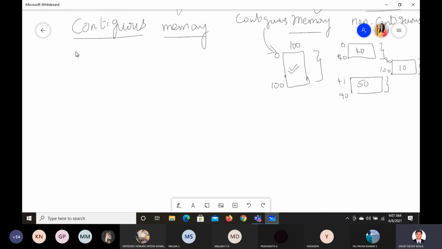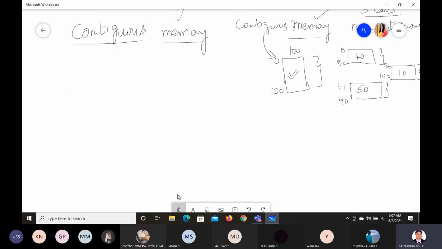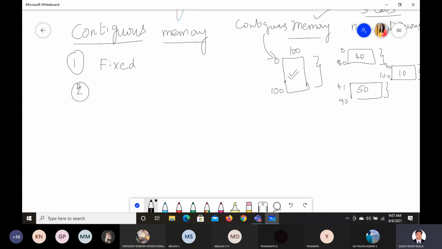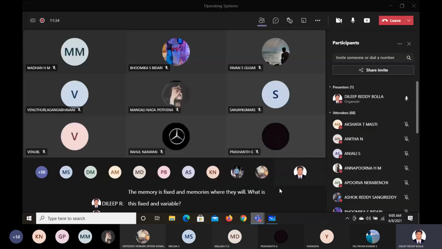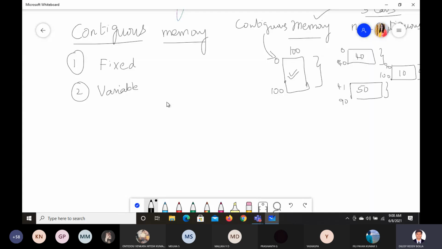In this context, let us see the first point: contiguous memory. This contiguous memory can be fixed memory or variable memory. We can have an option where the memory is fixed, or the other option where the memory is variable. What is this fixed and variable? Can anyone say what is fixed and variable?